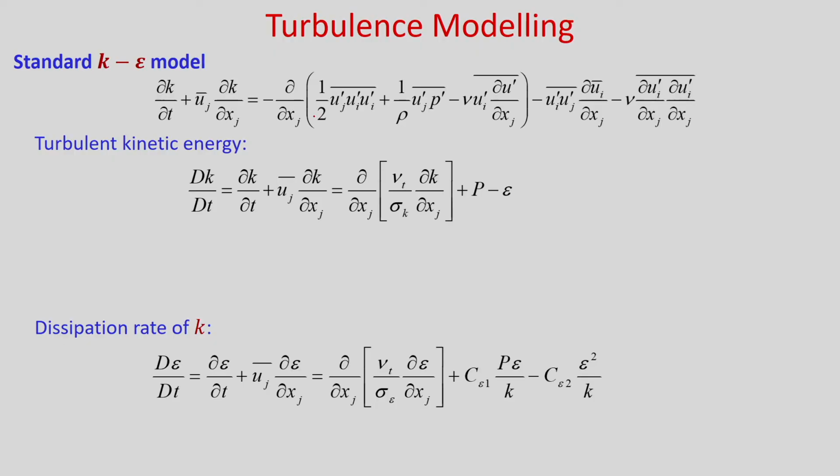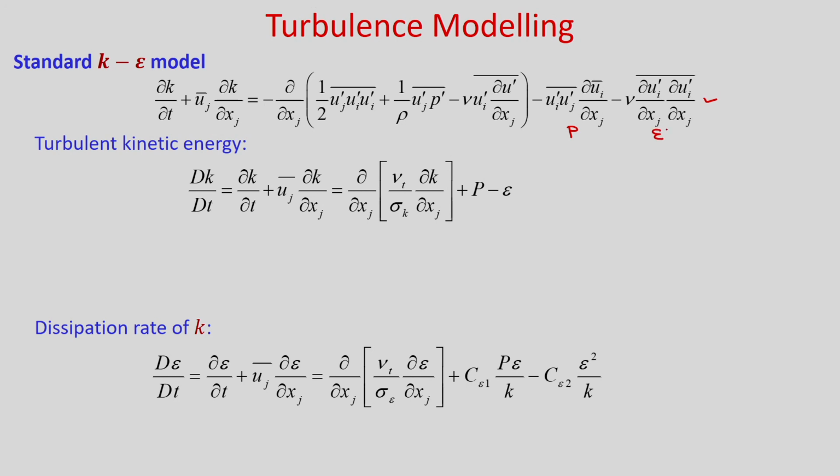Let us see the significance of each term. This is the equation we have already derived, and this term we can write as the production term P, and this is the dissipation rate epsilon.